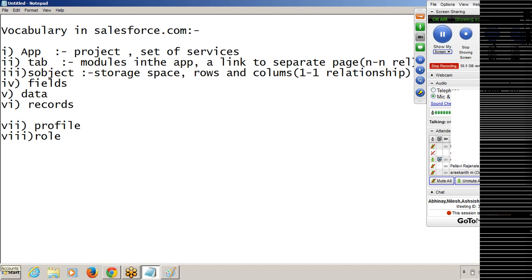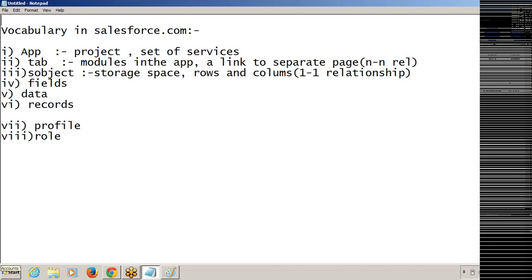But internally the structure, the data will be stored as rows and columns, same as databases. I gave it just as an example, but don't compare it with any database. I gave it like that just for your understanding.